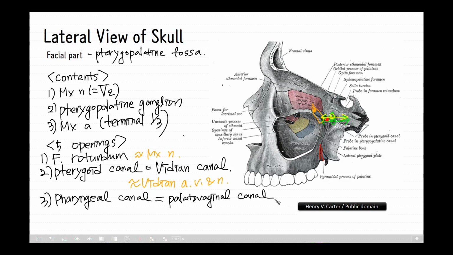This artery should not be confused with the ascending pharyngeal artery, one of the branches of the external carotid artery, and the pharyngeal nerve from the pterygopalatine ganglion, which is the branch of the maxillary nerve. An inconstant vomeropharyngeal canal may lie between the ala of the vomer and the vaginal process of the sphenoid bone, medial to the palato-vaginal canal, and lead into the anterior end of the palato-vaginal canal.